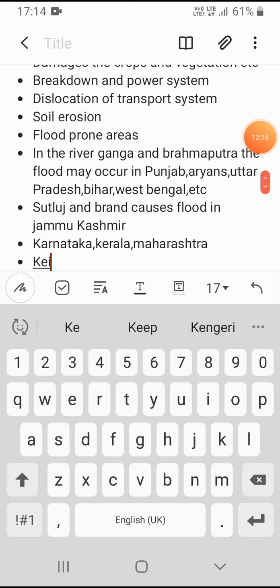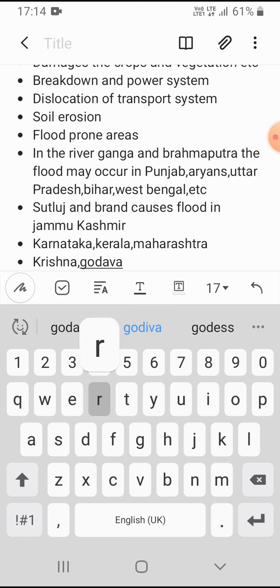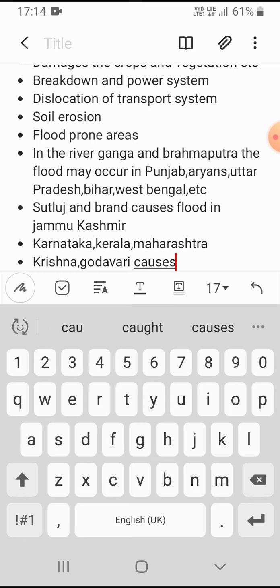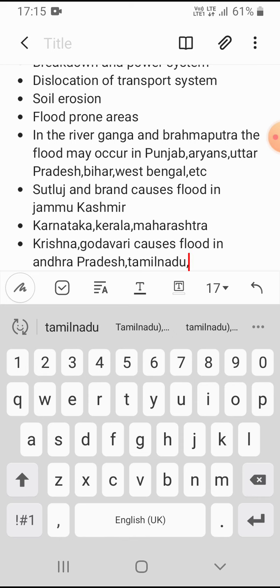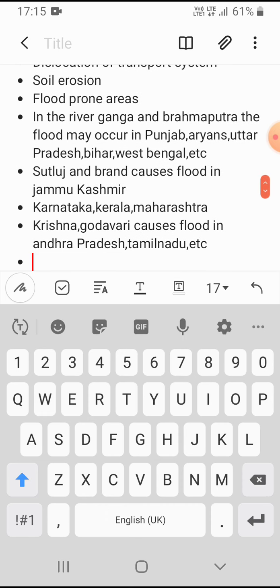Krishna and Godavari river, Godavari and some other rivers cause flood in Andhra Pradesh and Tamil Nadu, and some other places it causes flood. So these are the flood prone zones, means where flood happens.